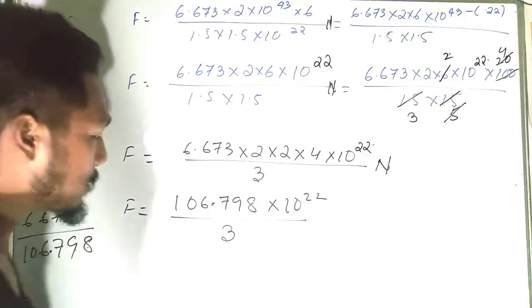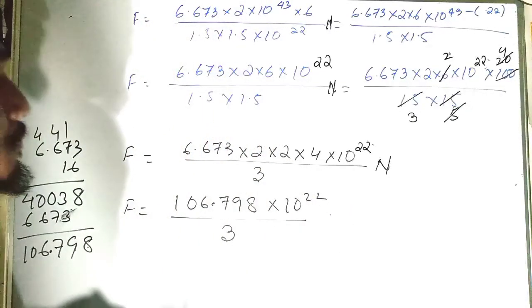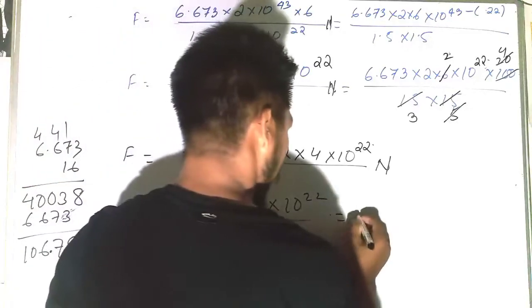Okay, so multiply this. 3 3 is a 9. 3 3 is a 9.